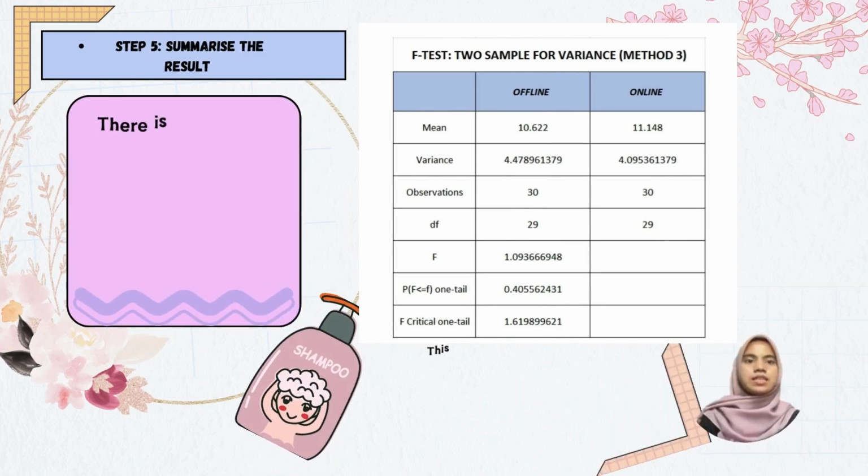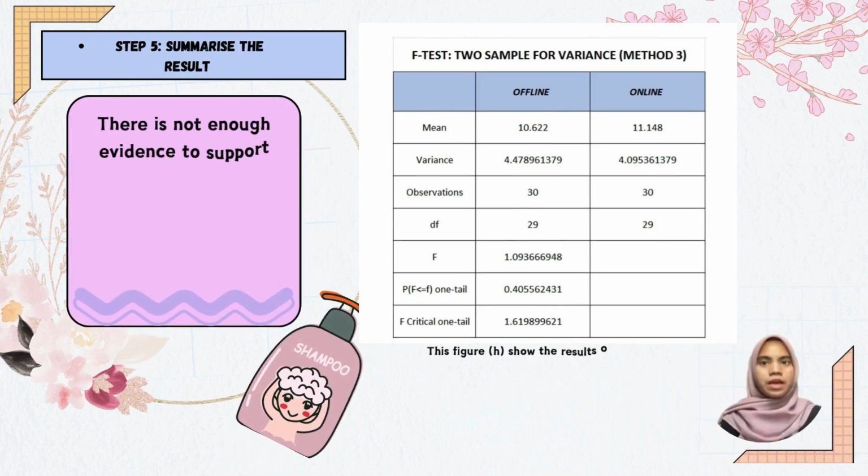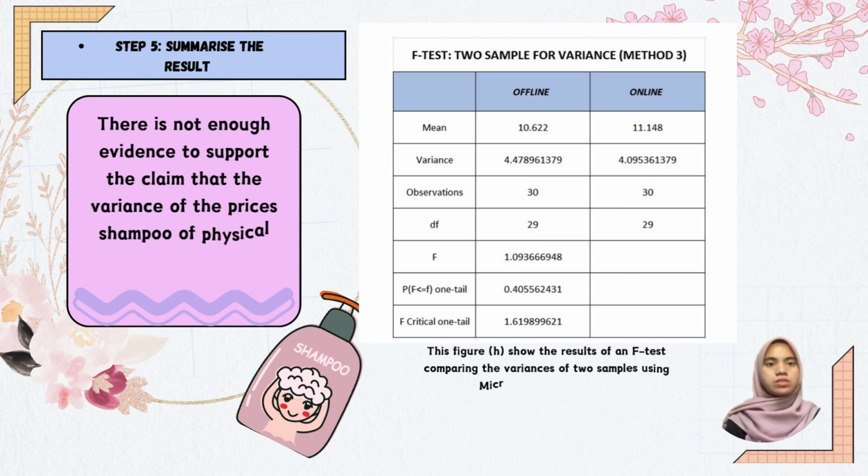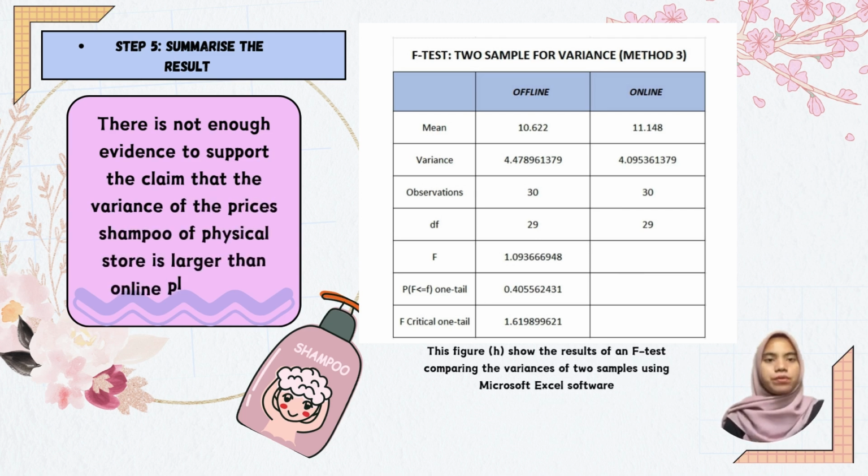The last one is step 5, which is to summarize the result. There is not enough evidence to support the claim that the variance of the shampoo prices of the physical store is larger than the online platform. Then, this is the result for the hypothesis test that we already calculated using Microsoft Excel. The result is the same as we calculated manually. The test value that we get on the software is the same, which is 1.09366666948. So I think that's all for our method 3.